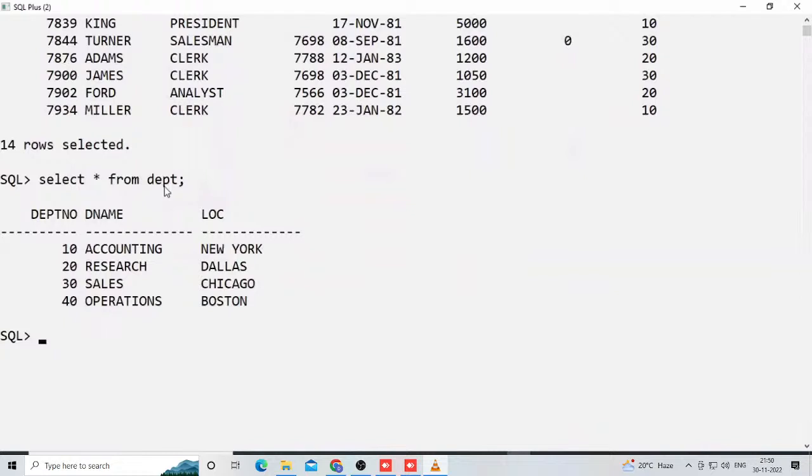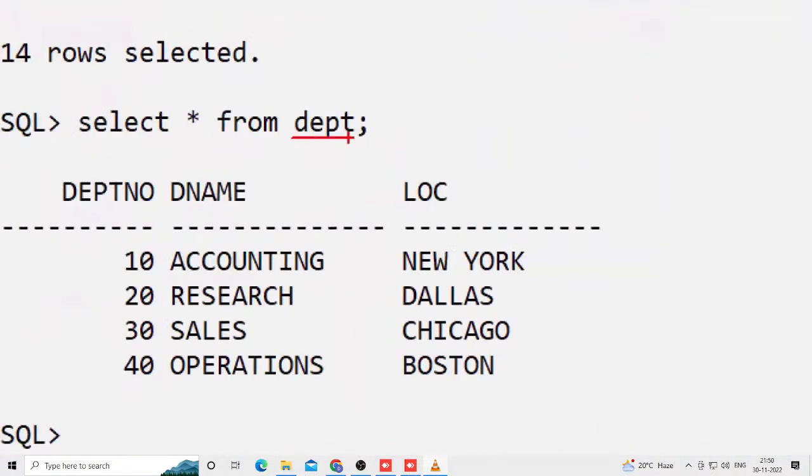Don't worry. But first, observe here without any knowledge. DEPT is a table, maybe department details. In this table, how many columns are there? Department number, D name, and location. 3 columns are available. How many rows are there? Observe here, 1, 2, 3, 4 rows are available.